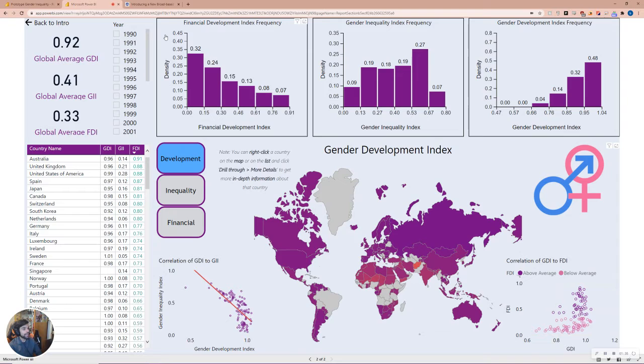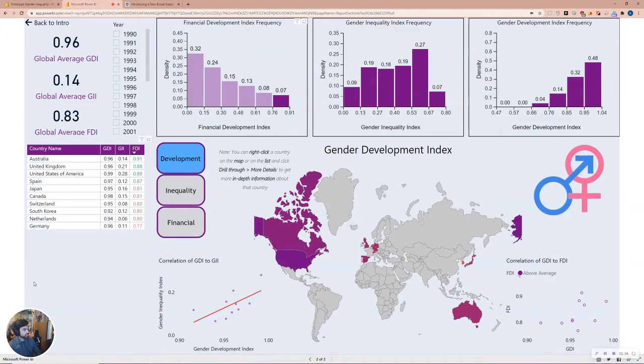Now at the top of the page, we have three unique histograms. We have an FDI histogram, GII, and GDI. So let's take a look at the FDI histogram. It says here that 0.07, so 7% of the values lie between 0.76 and 0.91, meaning that 7% of countries had FDIs that were between 0.76 and 0.91. And I can actually click that right here. And we will see on the map here and even on the list here, it's only showing us the countries that have FDIs that fall in between those two values.